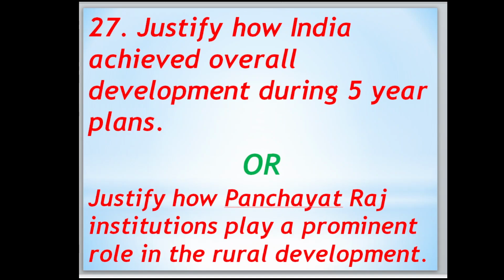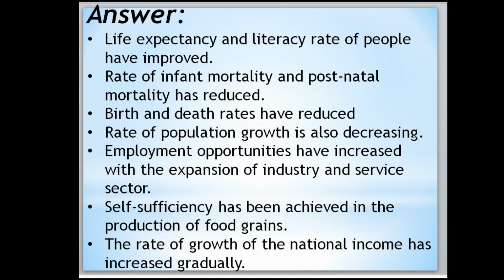Okay, now move to: justify how India achieved overall development during the five year plans, and justify that the Panchayat Raj institutions play a prominent role in rural development. First one, life expectancy and literacy rate of the people have improved. Rate of infant mortality and postnatal mortality has reduced. Birth and death rates have reduced. Rate of population growth is also decreasing.